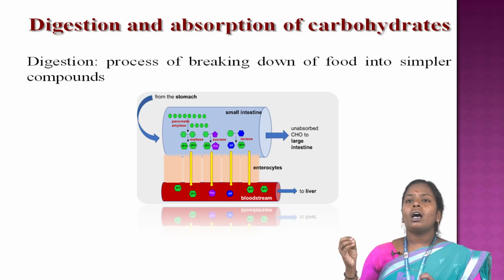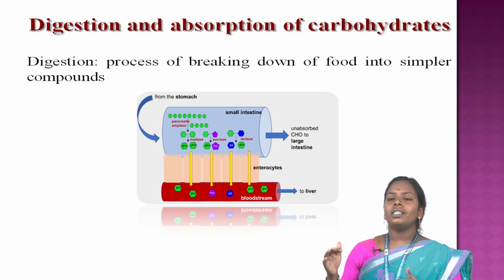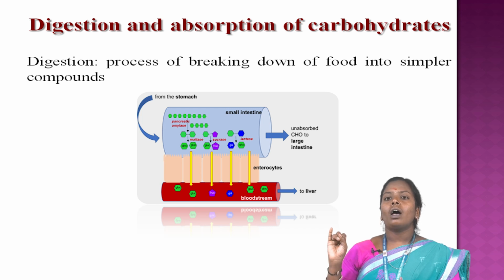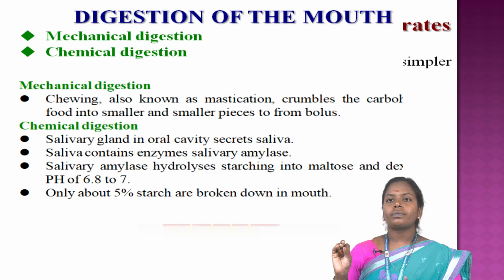Digestion of carbohydrate has three steps: digestion in the mouth, digestion in the stomach, and digestion in the small intestine.